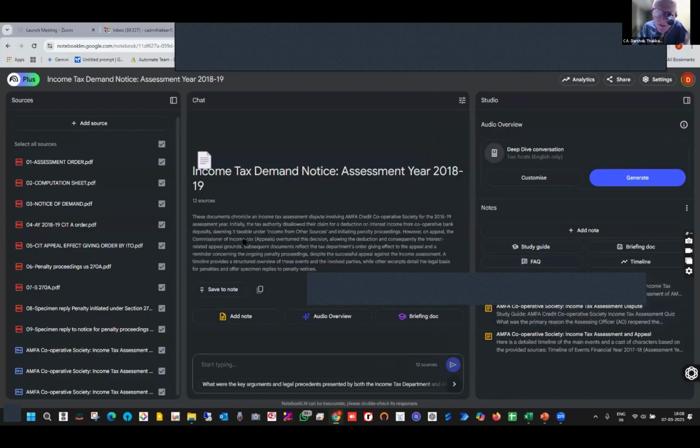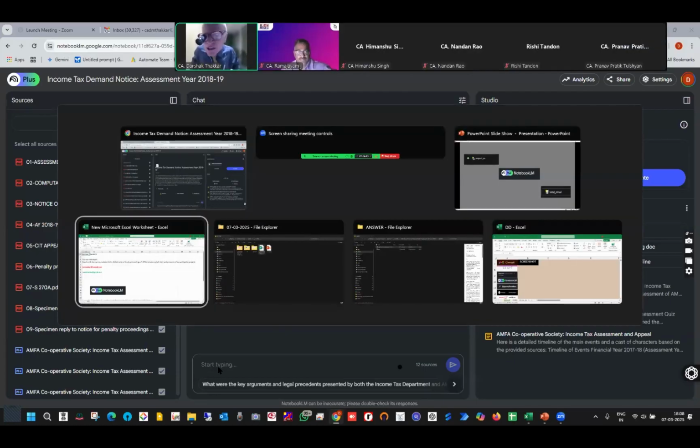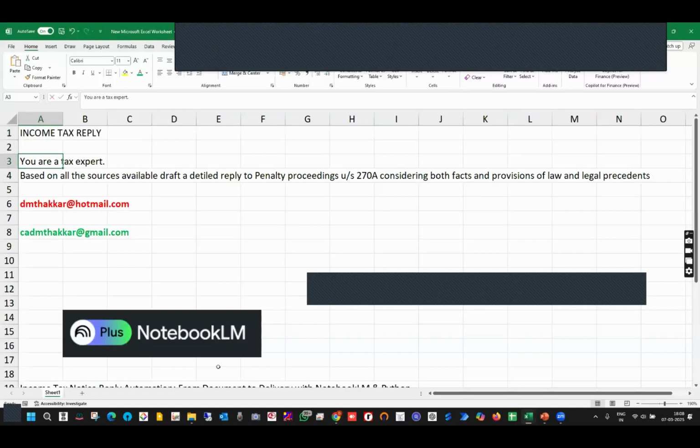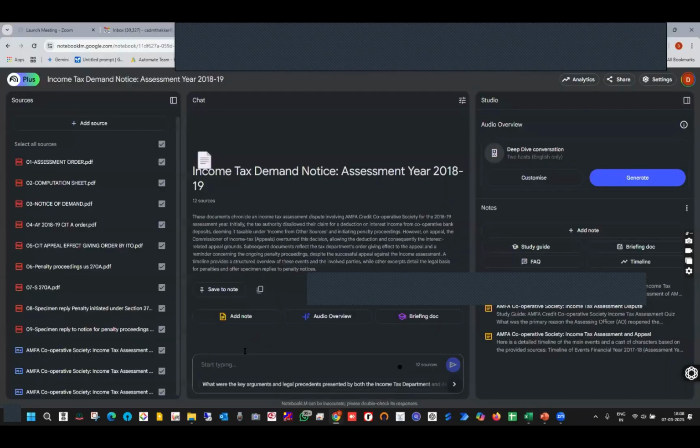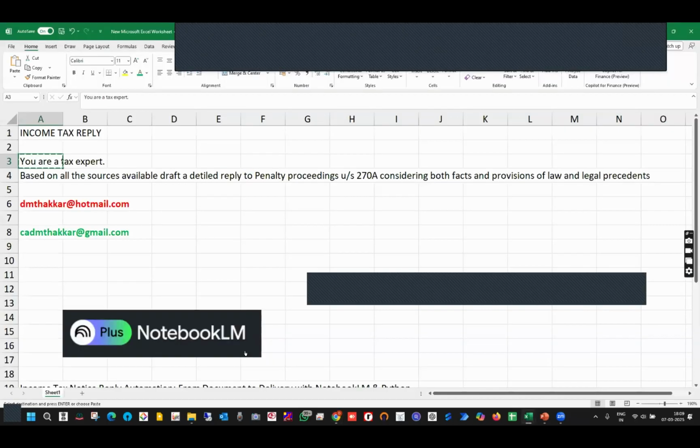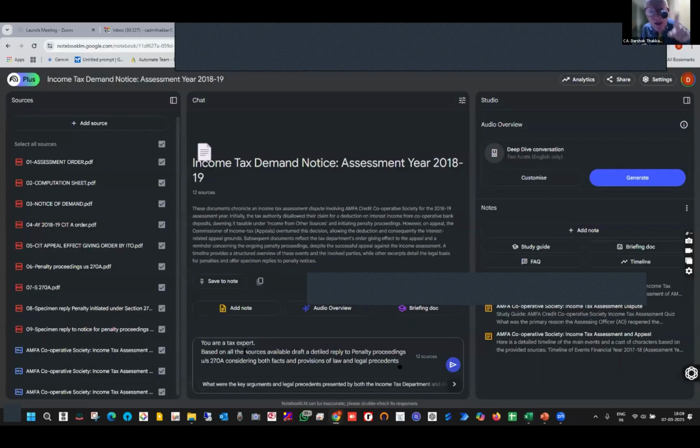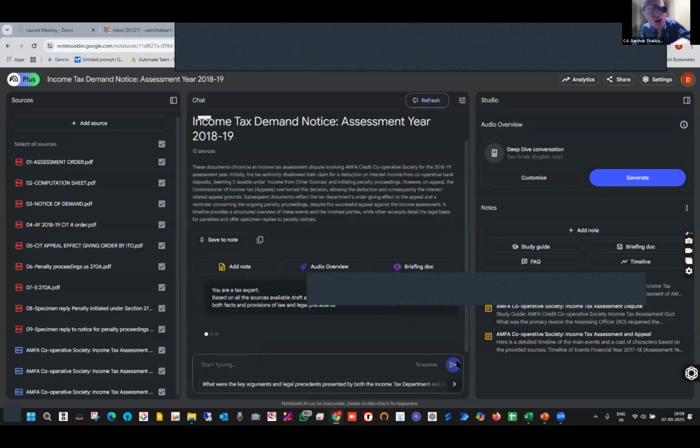Now, friends, the very, very important part is I can give a prompt here. So I've kept the prompt ready, what I've told: you are a tax expert. I can just copy paste. And then based on all the sources available, important is the source. And you generate a reply. So it will generate a reply.